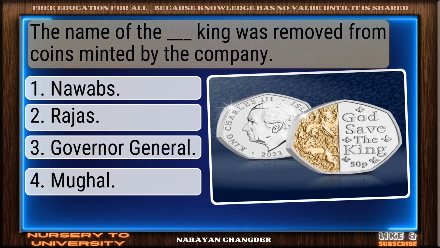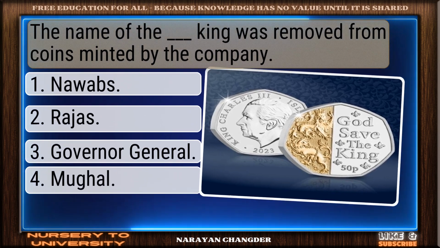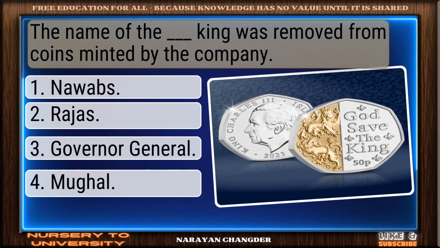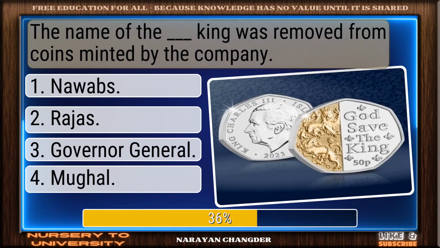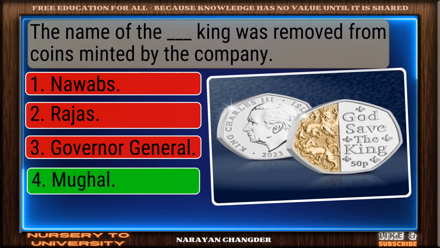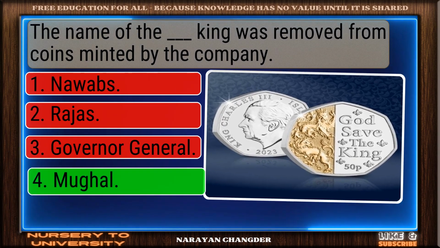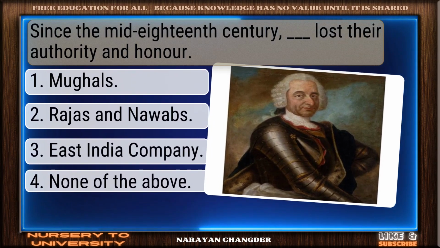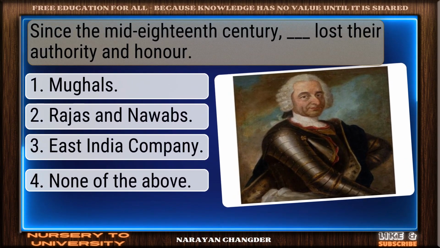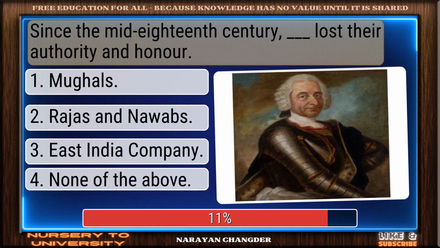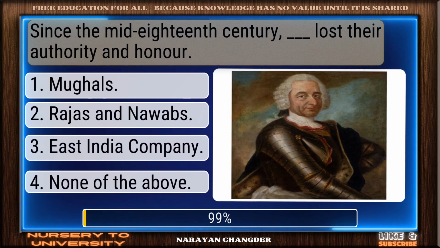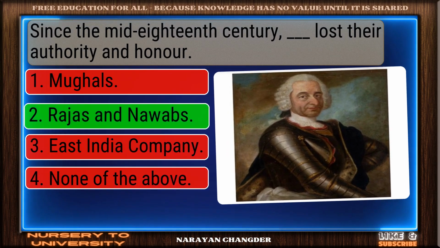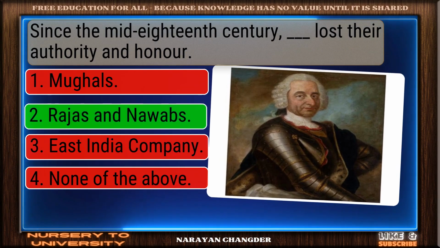Question number 52. The name of the Dash king was removed from coins minted by the company. Valid point. Mughal is true. Question number 53. Since the mid-18th century, Dash lost their authority and honor. Correct response. Rajas and Nawabs is the most accurate answer.